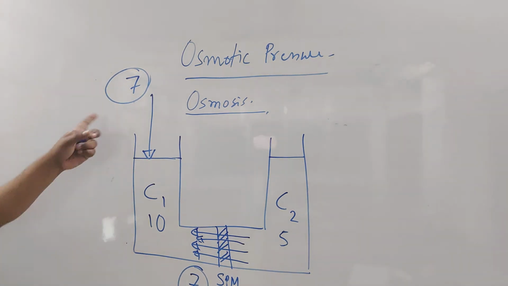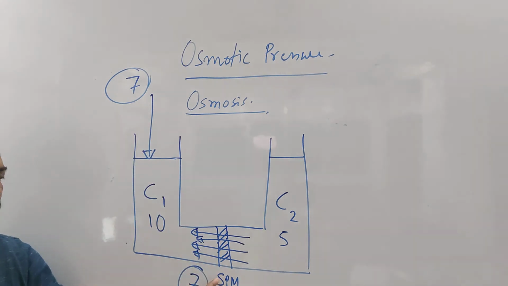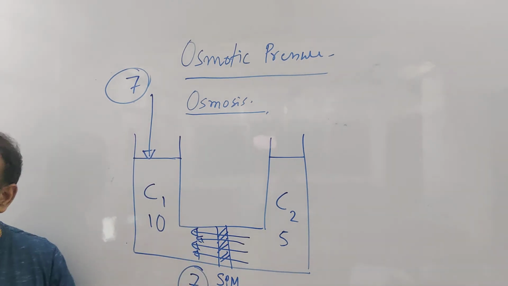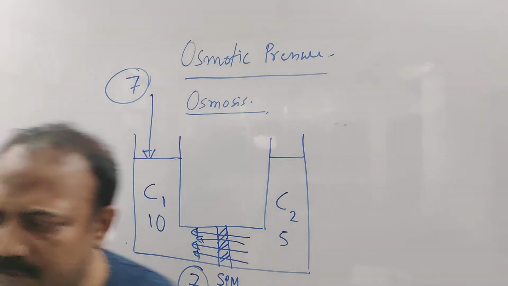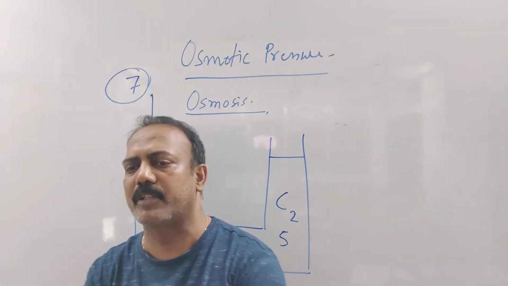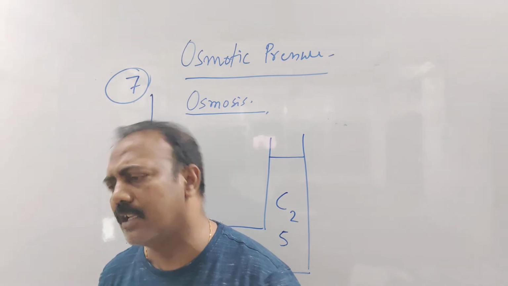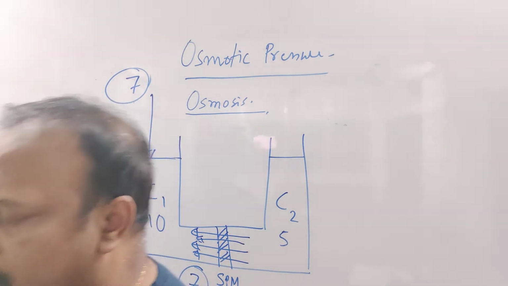Clear? When the external pressure gets to 7, the osmosis will stop. The natural process will stop. It is trying to come with pressure 7, and I am giving some opposite pressure from outside, 7, so I am stopping the process.